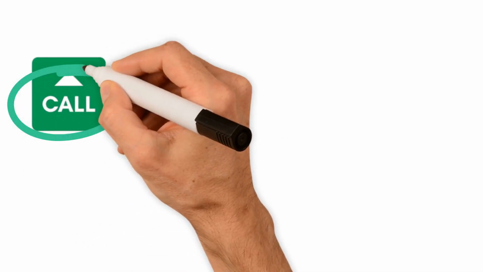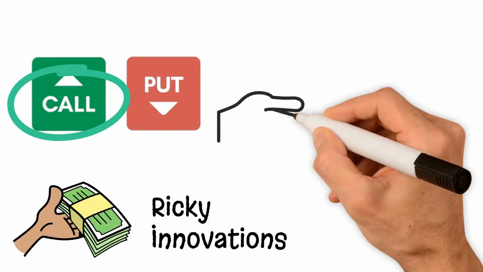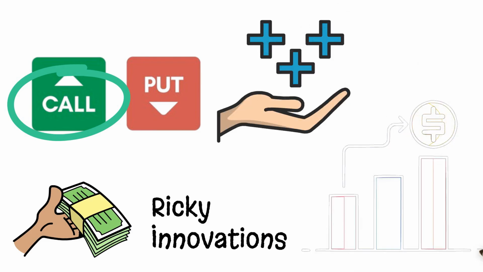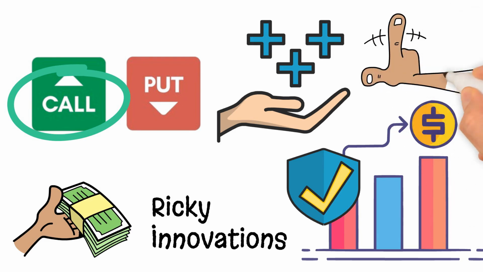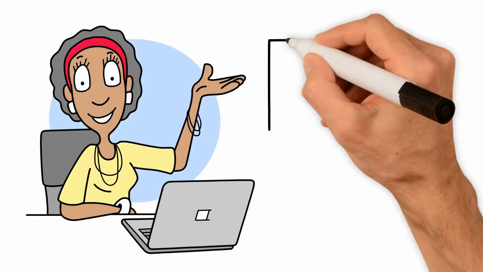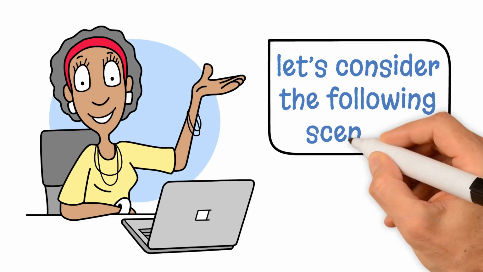Conclusion. In this example, buying a call option allowed you to leverage your investment in Ricky Innovations, providing significant profit potential if your prediction about the stock's rise was correct, while limiting your losses if it did not perform as expected. To illustrate a simple put option trade, let's consider the following scenario.